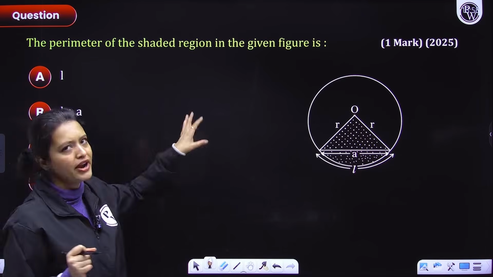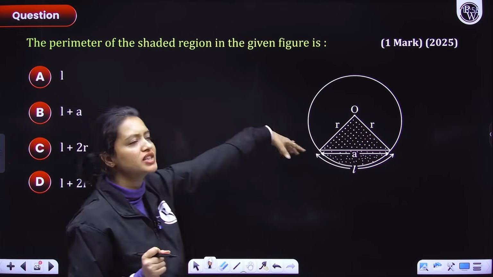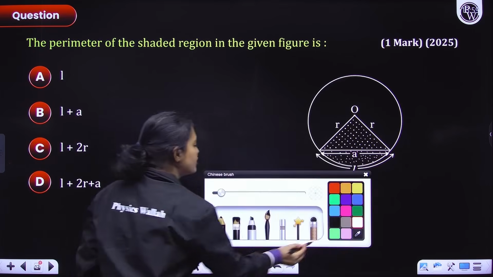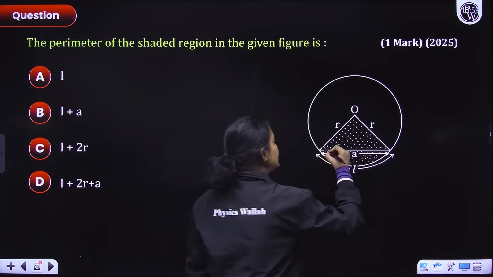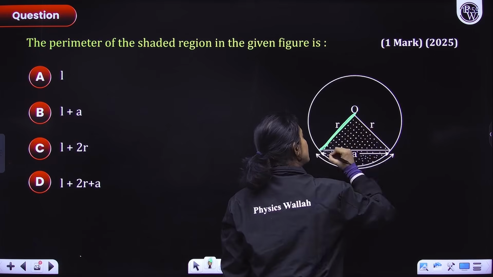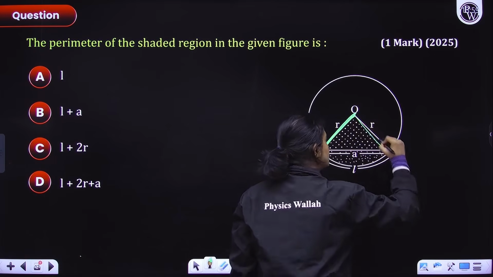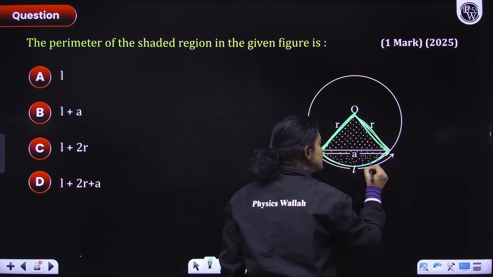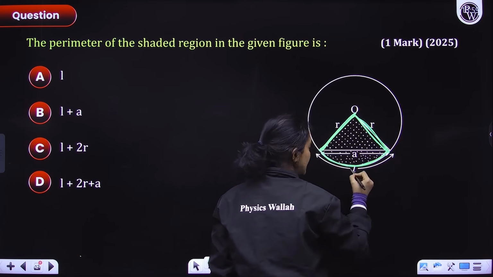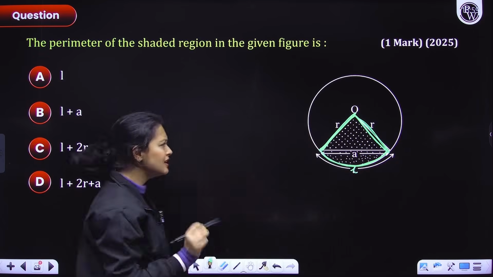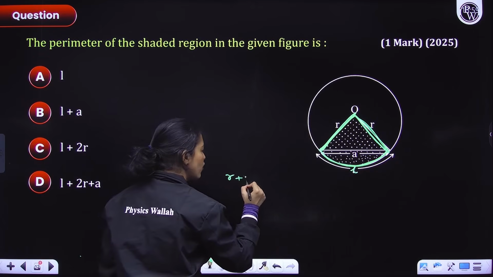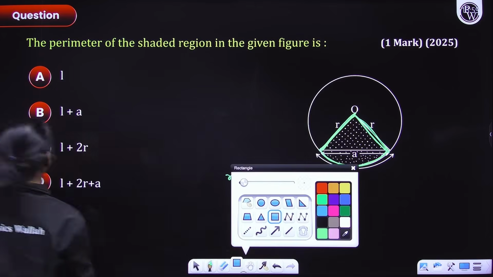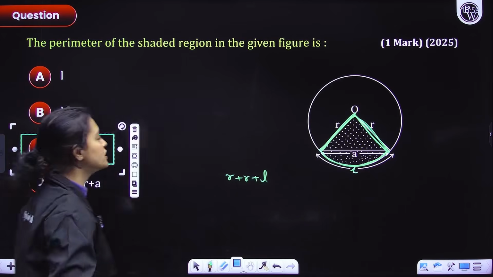2025 ka question, a very easy one at that. The perimeter of the shaded region in the given figure is. So this is the shaded region. I hope you can see it. Now let's first of all see what the perimeter is being formed by, right? So perimeter is being formed by this radius. This is R. This radius, again, this is R. And this arc length, which is given as L. Can you see this? L. Right? So I think it's very easy that the perimeter would be what? R plus R, that is 2R plus L. It would be what? 2R plus L, everyone. Yeah, L plus 2R. Option number C is the correct answer.